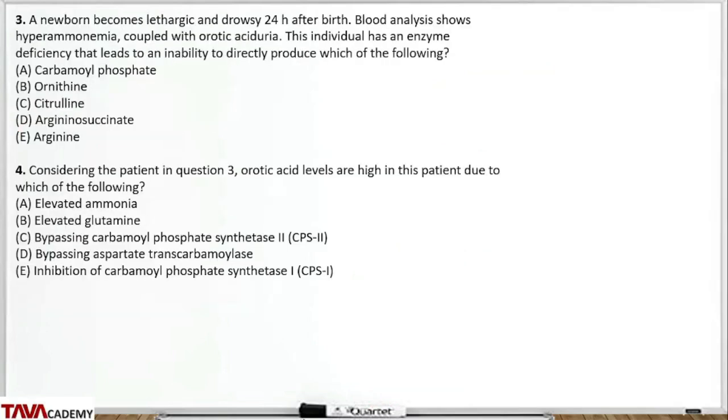So question 3 now. A newborn becomes lethargic and drowsy 24 hours after birth. Blood analysis shows hyperammonemia, that's the first abnormality here, coupled with orotic aciduria. This individual has an enzyme deficiency that leads to an inability to produce which of the following? The answer is citrulline. So citrulline is not produced in this patient. Considering the patient in question 3, orotic acid levels are high in this patient due to which of the following? We already said it in question 2. It bypasses carbamyl phosphate synthesis 2.